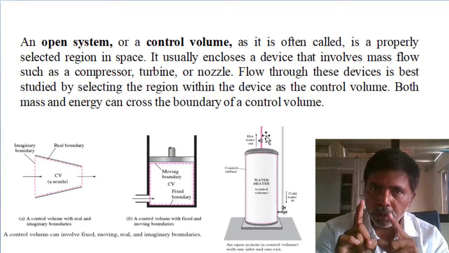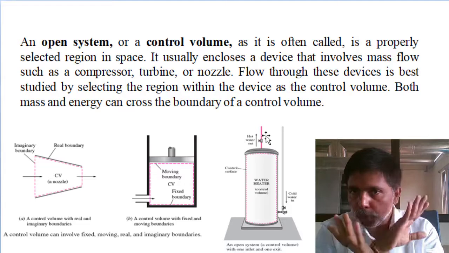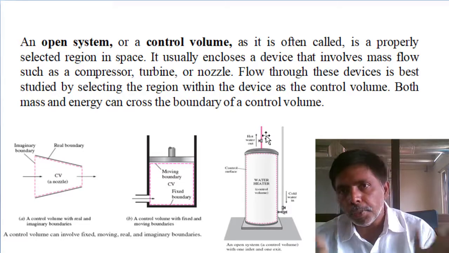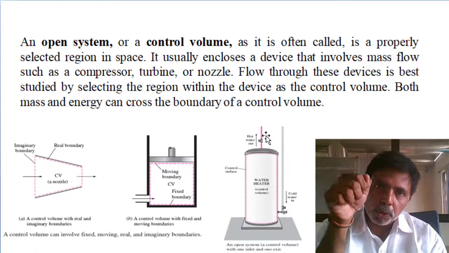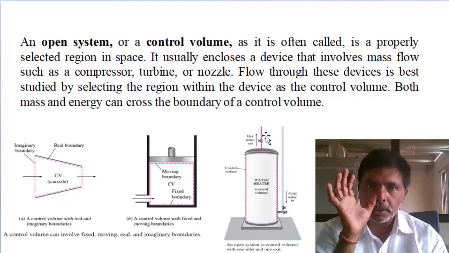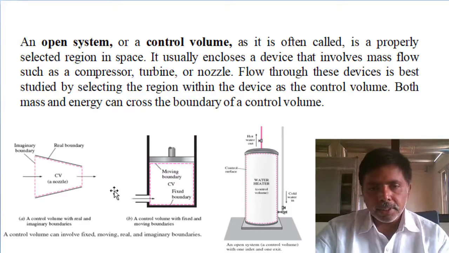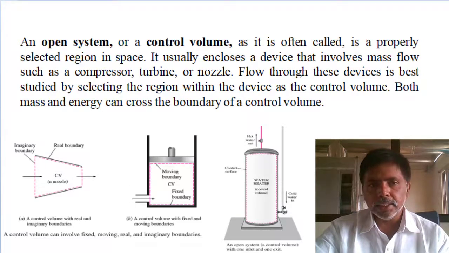So the boundaries are fixed boundaries. There is no movable boundary, but it may be real or it may be imaginary. It's a combination of real and imaginary. Through the imaginary boundary only mass is leaving and mass is entering into the system. So here mass interaction is there, energy interaction is there, both. I think it is clear.